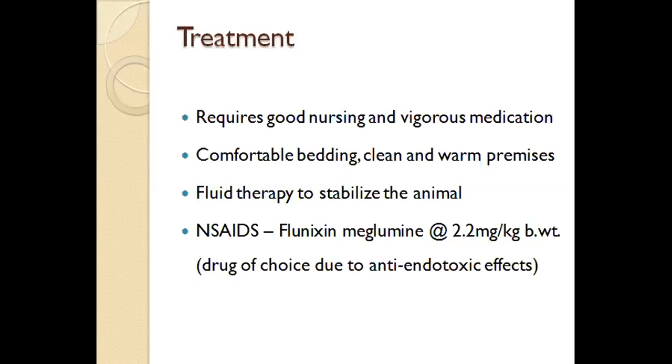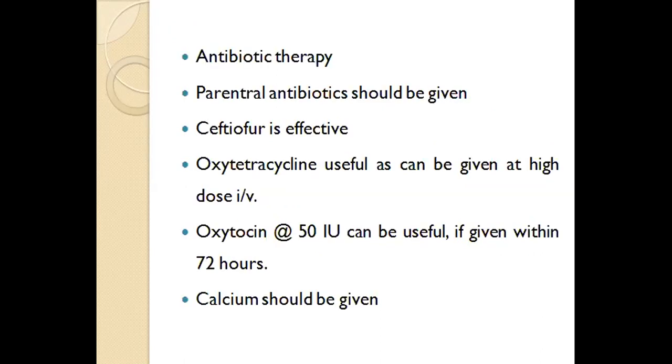Because it has anti-endotoxic effects. Endotoxemia is already developing inside the uterus and in the body, so to avoid that further, flunixin meglumine yields very good results. Antibiotic therapy is a must because severe infection and pyrexia are present.